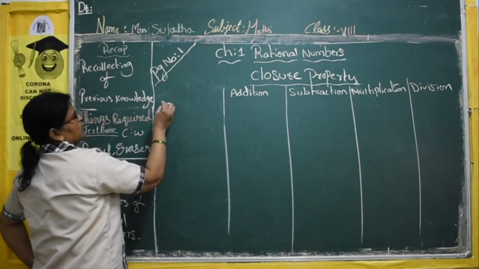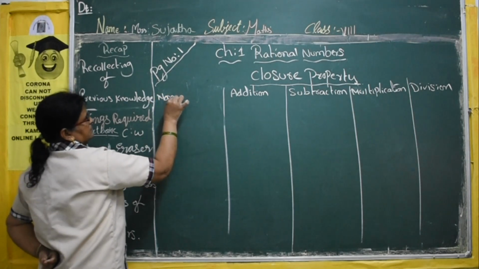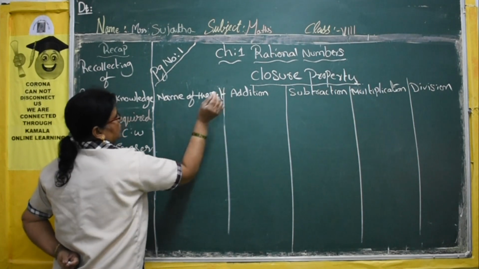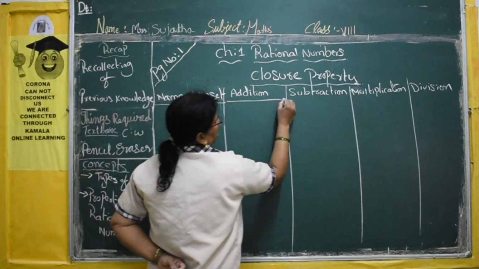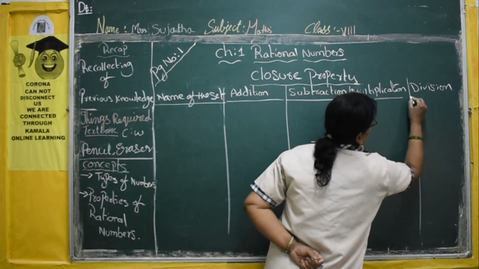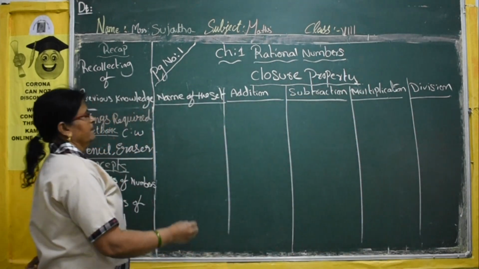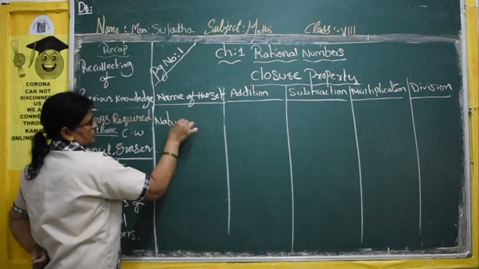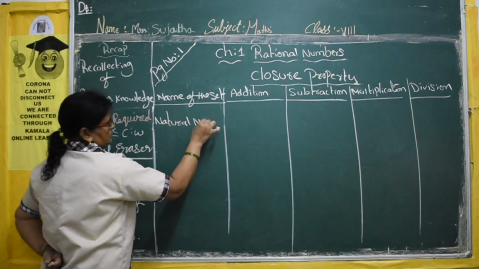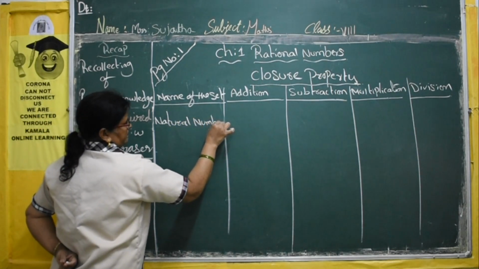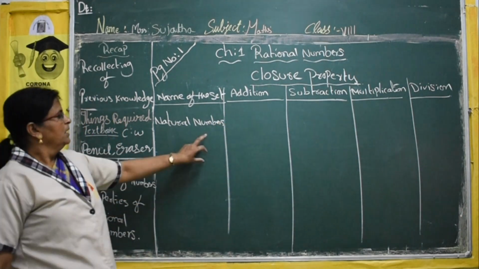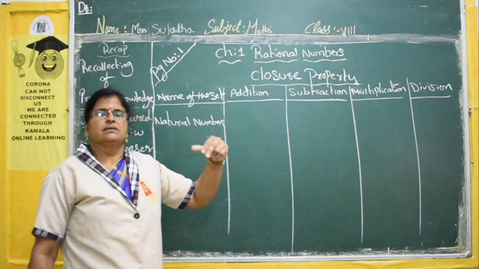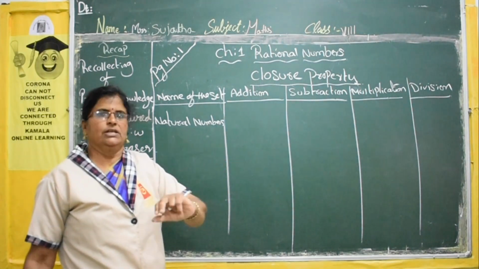Now here, name of the set. Okay, first one is natural numbers. Now, if we take any two natural numbers and add them, the sum of two natural numbers becomes a natural number.